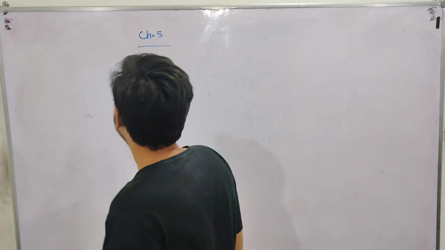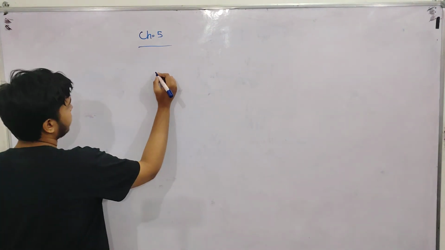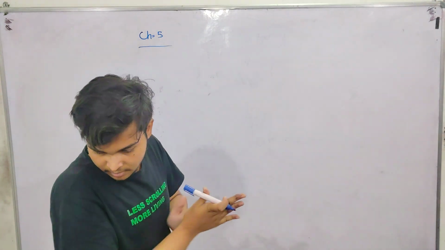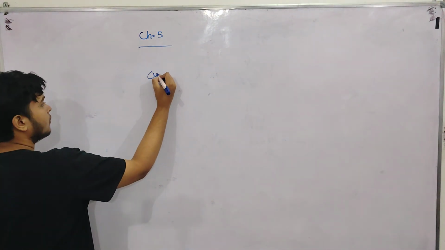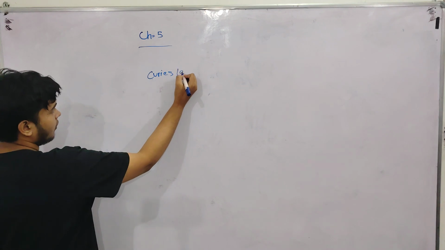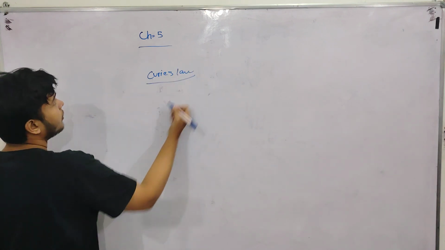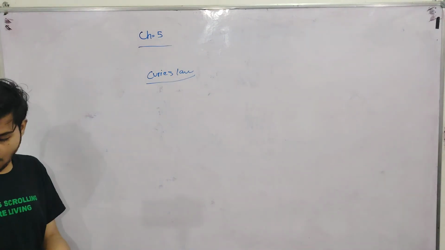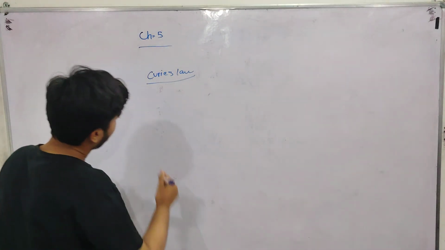Now the last important formula for numericals, Curie's law.